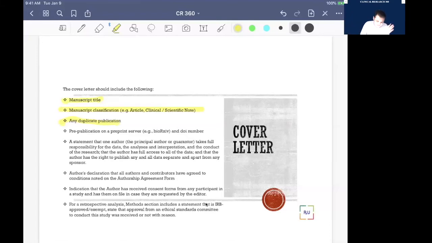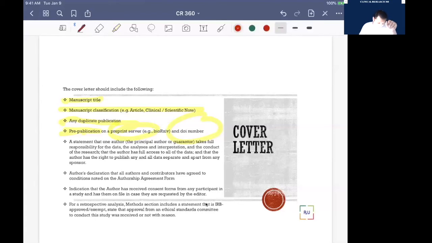So they register on a preprint server, which gives them a DOI, a digital object identifier. Now your research is your patent. Once some reputed journal accepts it, you can transfer those rights from the preprint server to the journal. So you have to mention that detail.